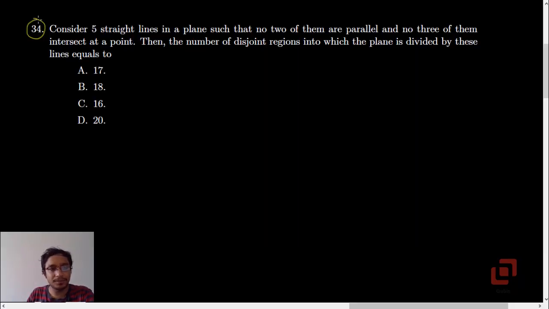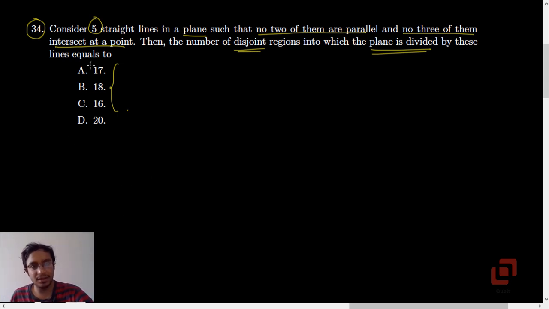Question number 34. Consider 5 lines in a plane such that no 2 of them are parallel and no 3 of them intersect at a point. So no 3 of them are concurrent. Then the number of disjoint regions into which the plane is divided by these lines equals 17, 18, 16 and 20.